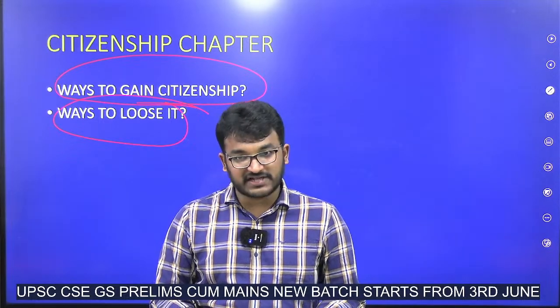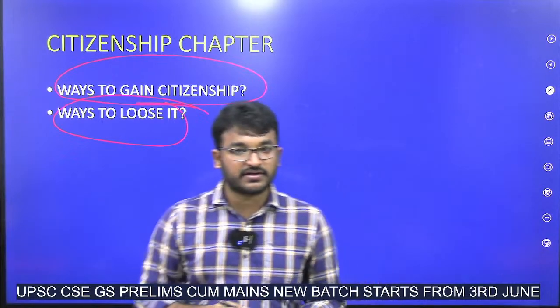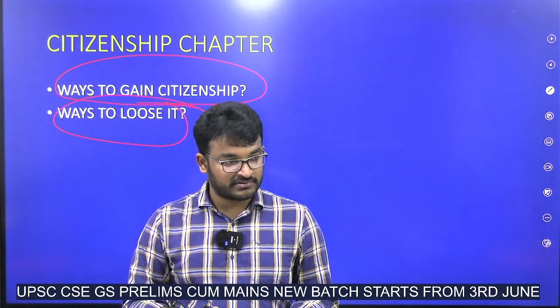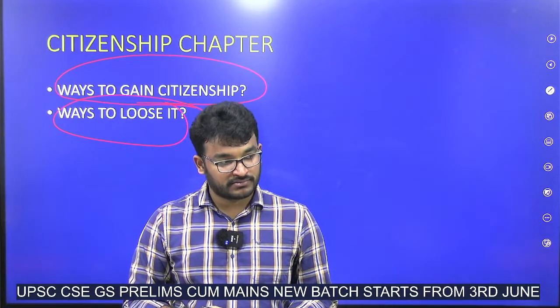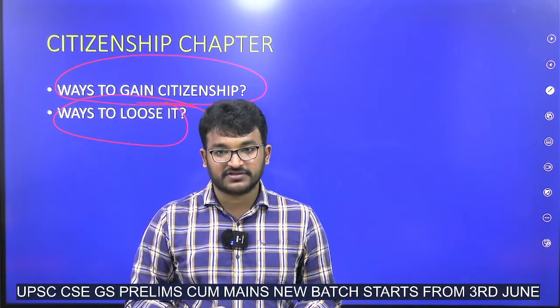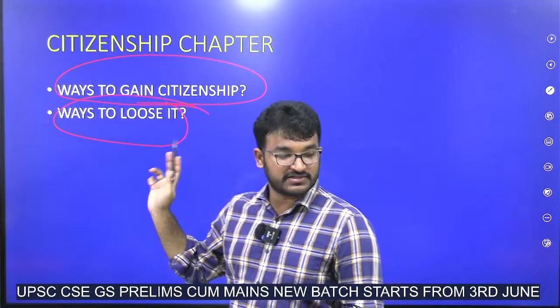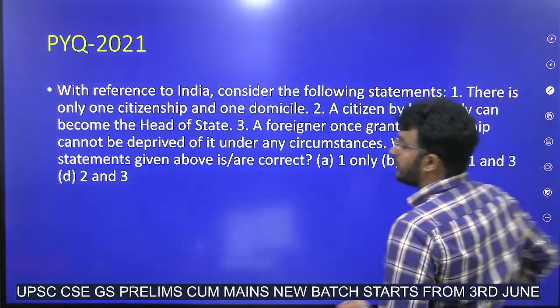And ways to lose it? Renunciation, termination. Check this tomorrow, tell me in the class. Okay, this is important. And other provisions.